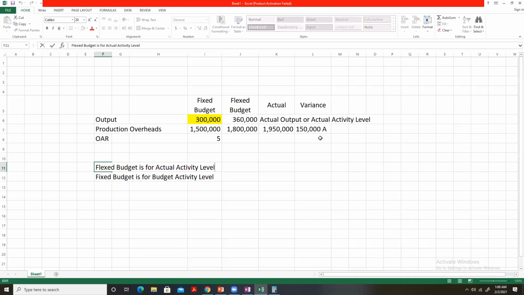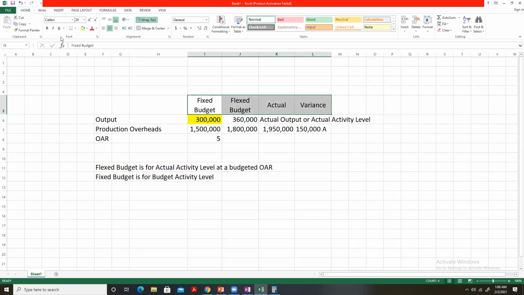By the term flexed budget, we mean a budget that we prepare at the actual activity level using the predetermined overhead absorption rate, OAR, that we calculated from the fixed budget.